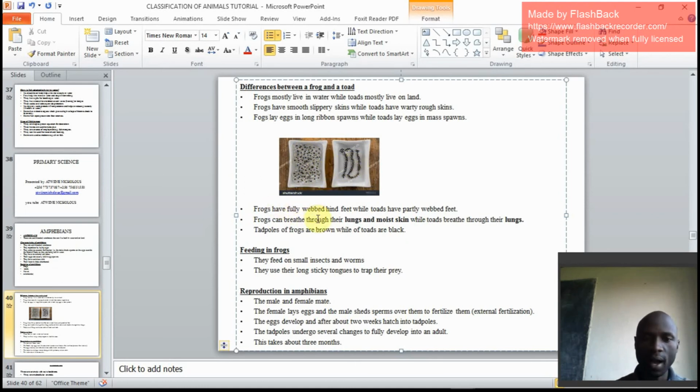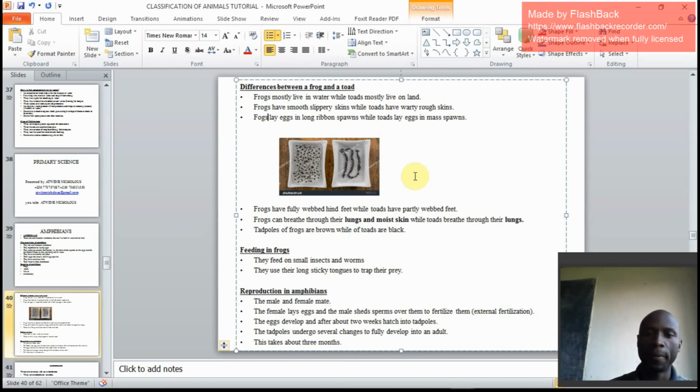Frogs have fully webbed hind feet. Their feet are fully webbed for frogs, but for toads, they are partly webbed. Remember, we discussed a group of birds that have webbed feet. Can someone guess? Those are swimming birds.